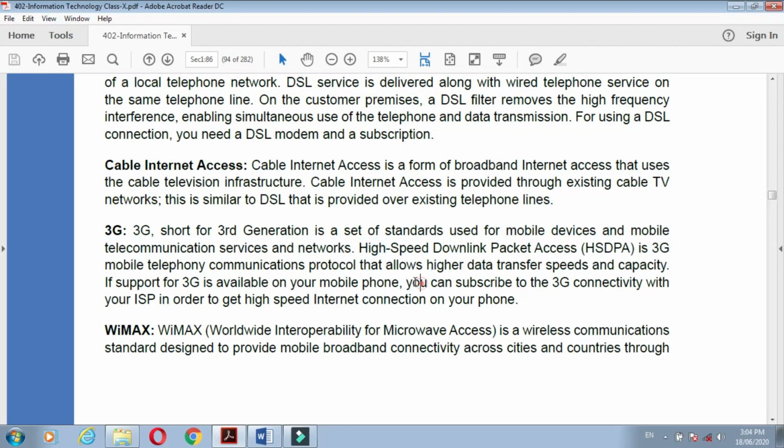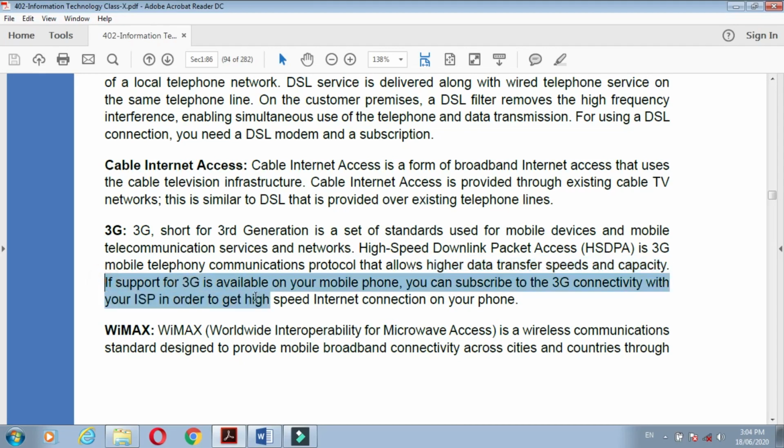High Speed Downlink Packet Access is a 3G mobile telephony communication protocol that allows higher data transfer speed and capacity. What is its advantage? It has higher data transfer speed capacity.